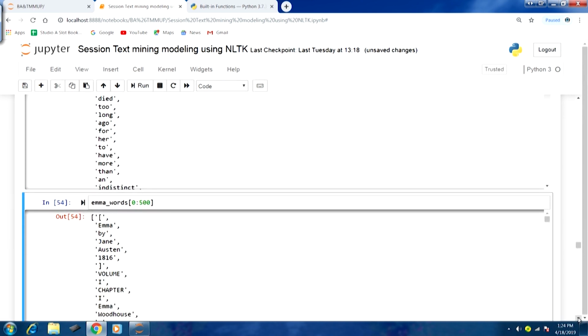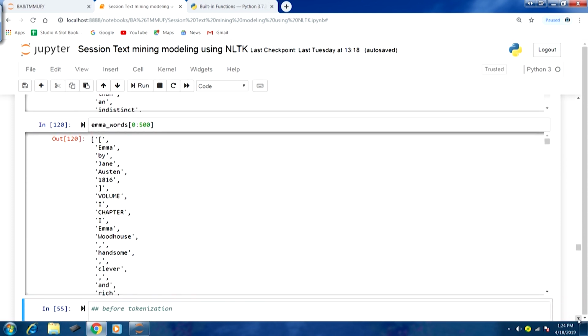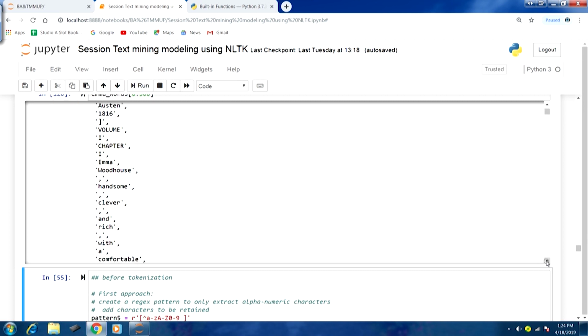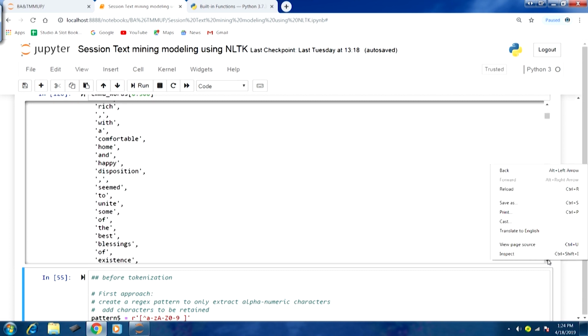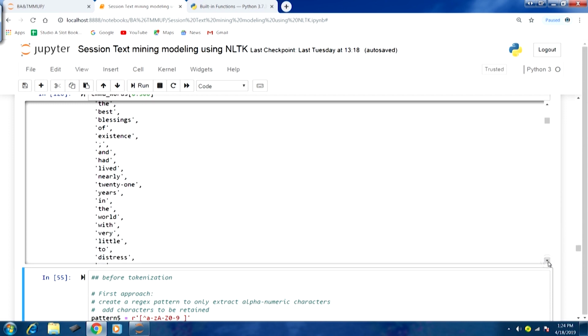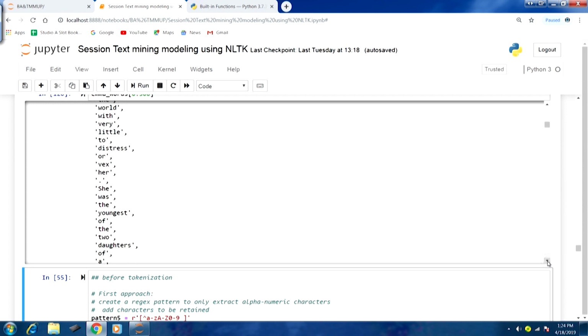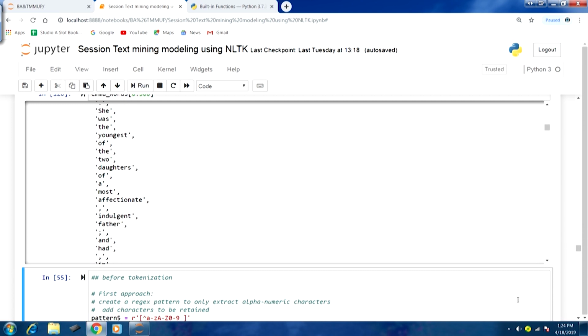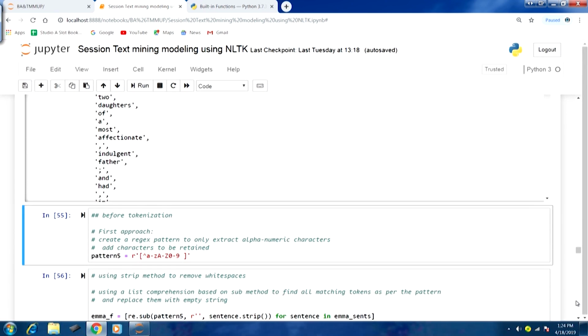Now, we can also have a look at the Emma words when we did not remove the special characters. You can see opening bracket, closing bracket, comma, and all those things are clearly visible here. So, all these characters are removed. You can see in the earlier output the dot is also there, the comma is also there, various punctuation marks, semicolon also, they were treated as tokens. Now all those are gone. So, even after tokenization we can remove these special characters. So, that is one scenario.